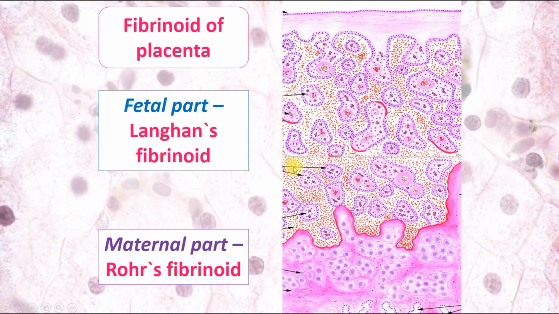The fibrinoid of placenta may be present in the fetal part. It's known as Langhans fibrinoid, which covers the villi. And also lacunae inside the endometrium are lined with fibrinoid of Rohr. Here we can see this fibrinoid is located in the maternal part of placenta.